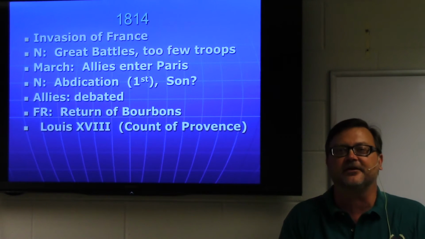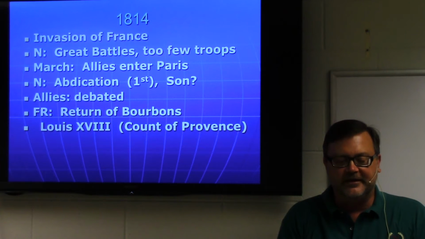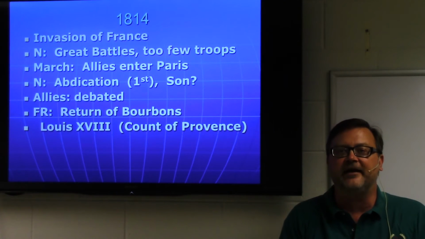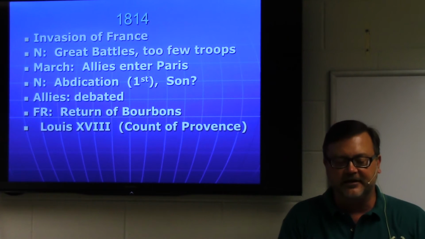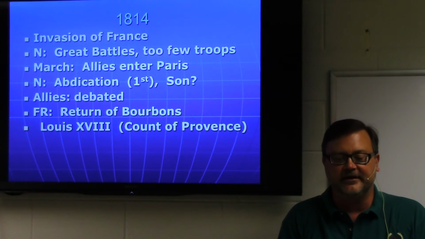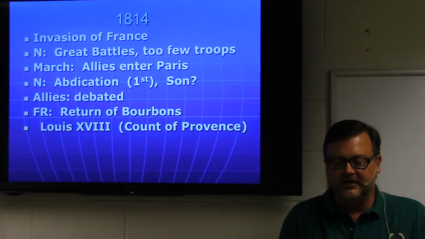Louis XVIII is back. The Count of Provence will be the King of France, sometimes referred to as Louis the Fat. He has grown quite obese, living off of foreign people giving him things, ever since he left France in 1789. So he will be quite immense and a kind of a weak king. Not a terrible guy, but just very weak.